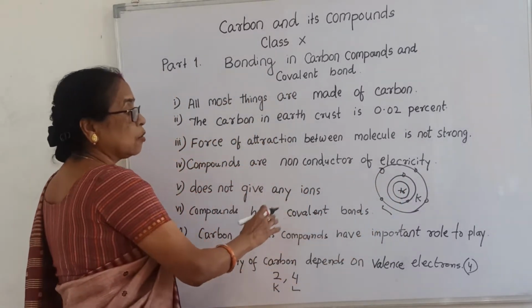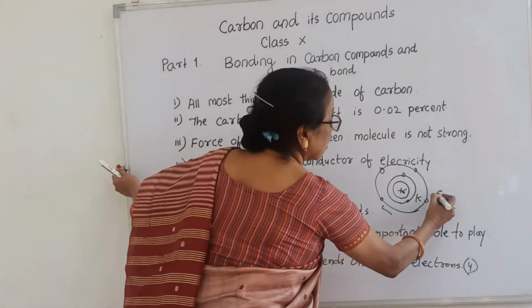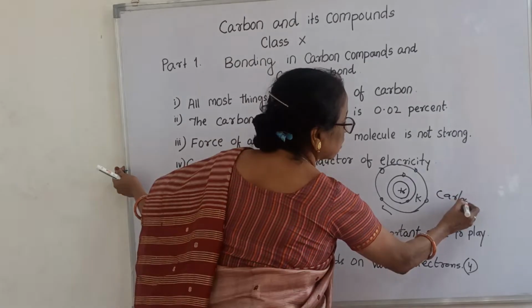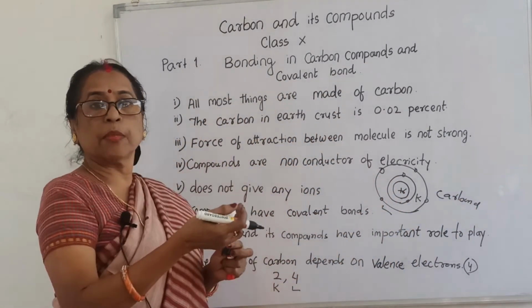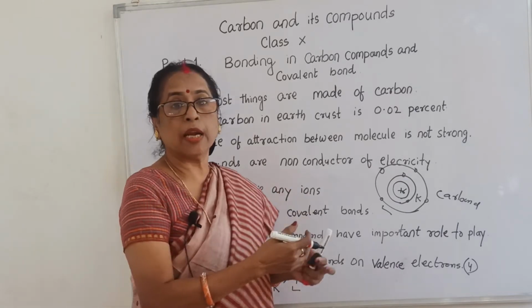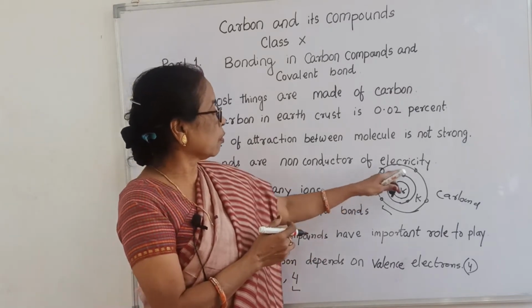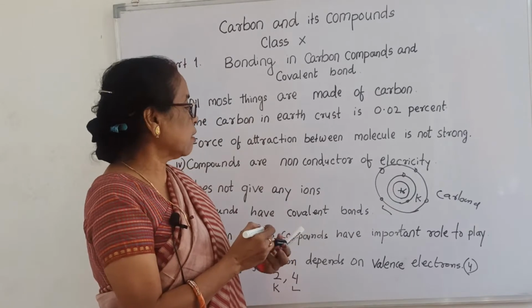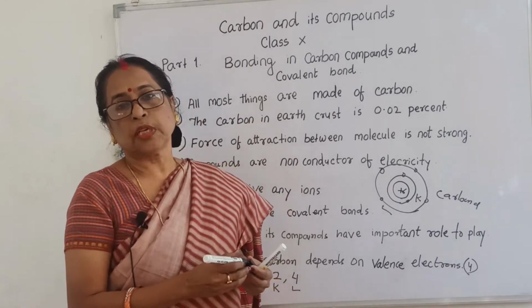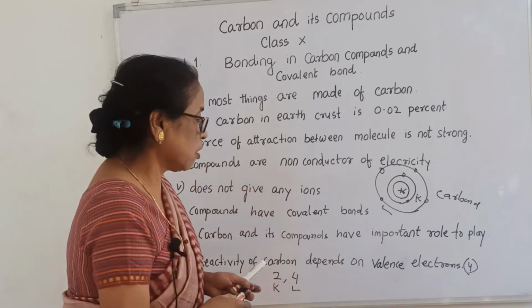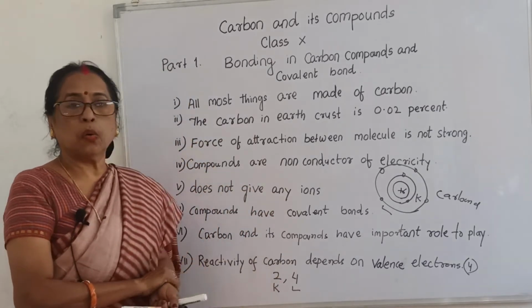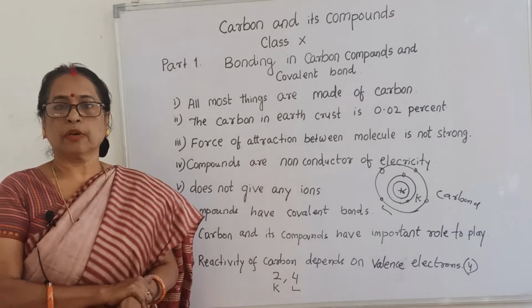That means the outer shell contains 4 electrons and the inner shell contains 2 electrons. The atomic number is 6, and the valence electrons are 4, because the L shell contains 4 electrons. So the outermost shell of carbon contains 4 electrons. Now we will see the role of carbon in carbon compounds.